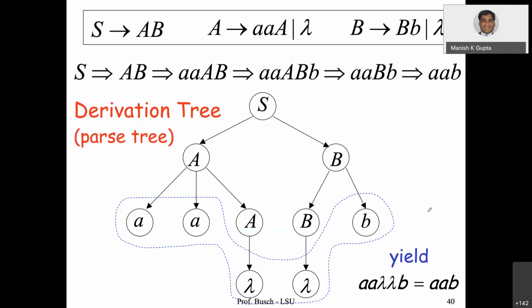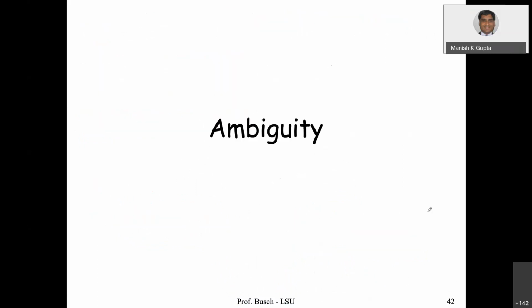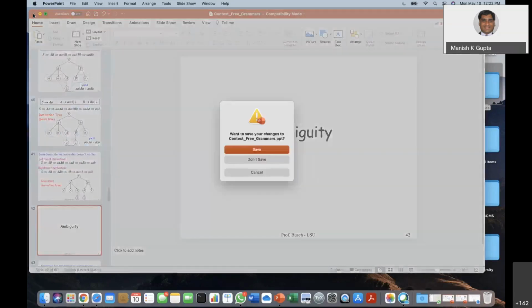Anyway, sometimes the derivation order does not matter. No matter which way you do the derivation, it will give you the same derivation tree. Sometimes it does not, and then there is ambiguity. We can remove the ambiguity. I'm not going to talk about the ambiguity now, but there are ways to do that.